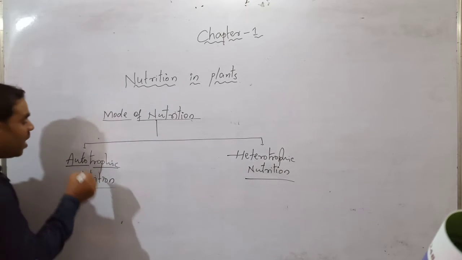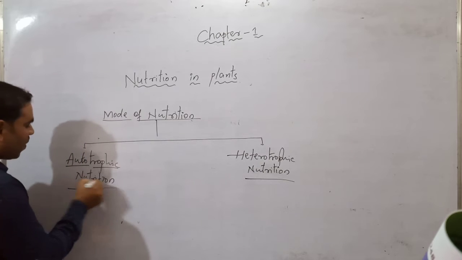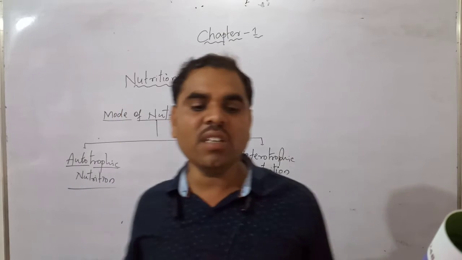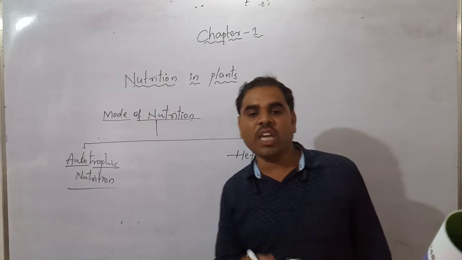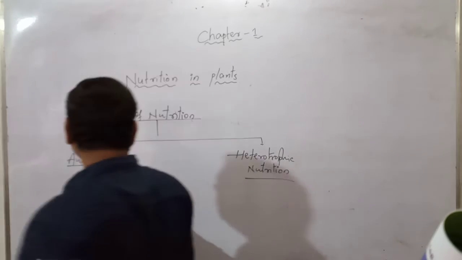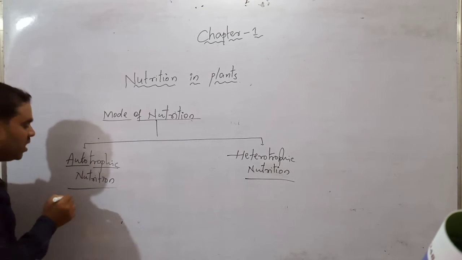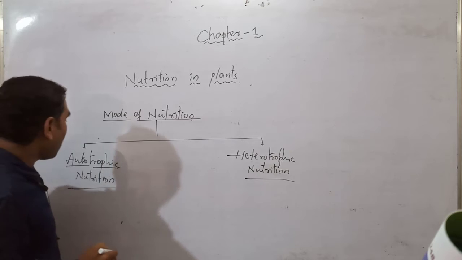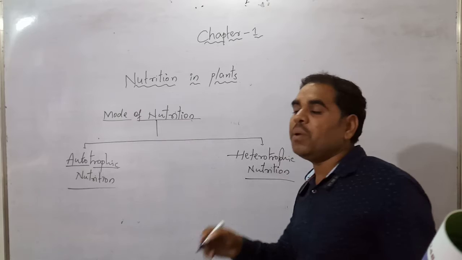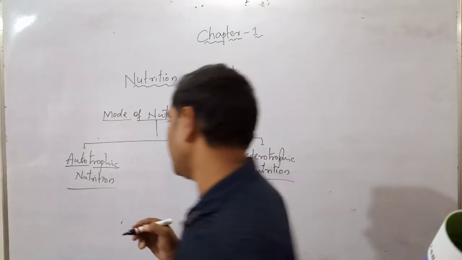Plants are autotrophic. The organisms which can make food themselves from simple substances are called autotrophic. The organisms which cannot prepare their own food are called heterotrophic.